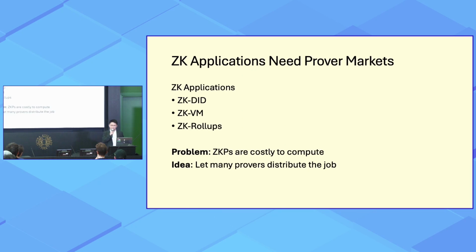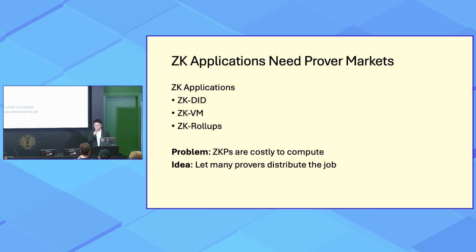So first, let's remind ourselves of this fact. ZK applications need program markets. So nowadays, we have a lot of ZK applications, for example, zero-knowledge decentralized identifiers, zero-knowledge virtual machines, ZK-Rollups, and they all are facing a problem. That is, zero-knowledge proofs are very costly to compute. And it's typical that these ZK applications will assign the job of generating such ZKPs to provers.